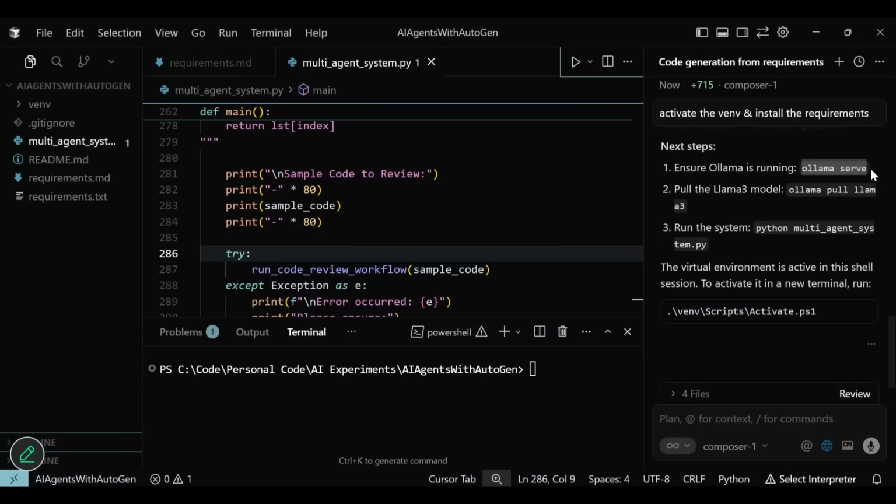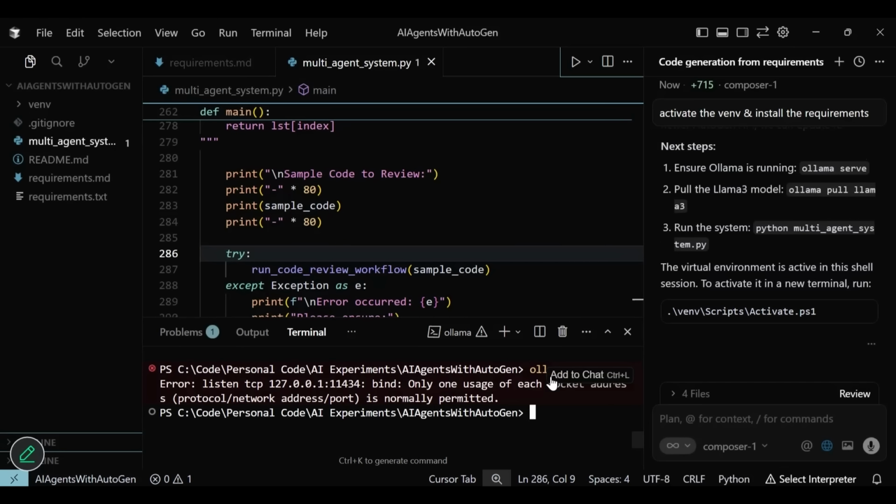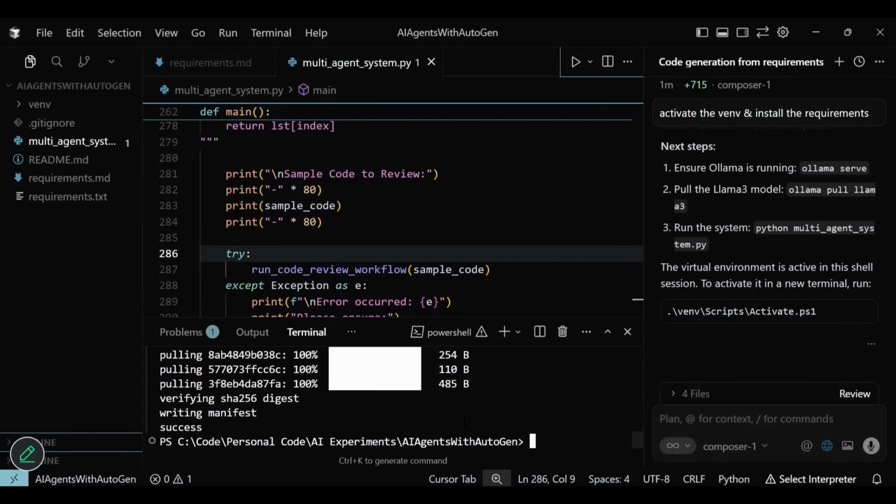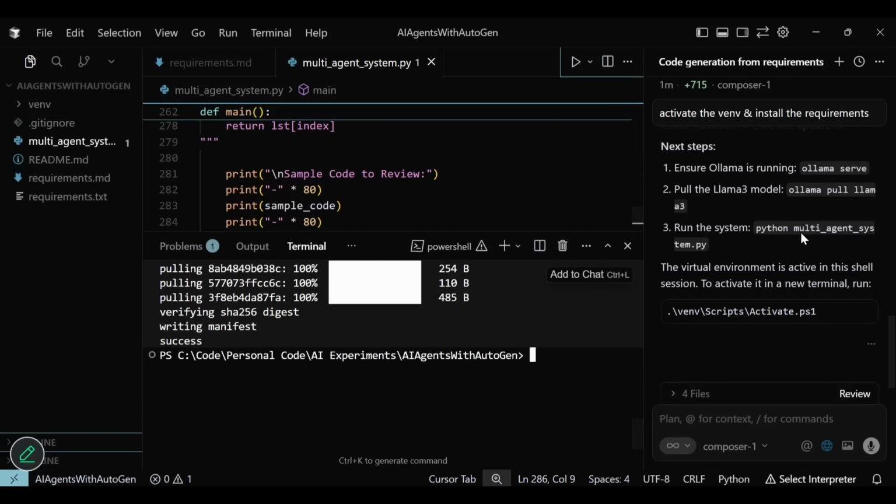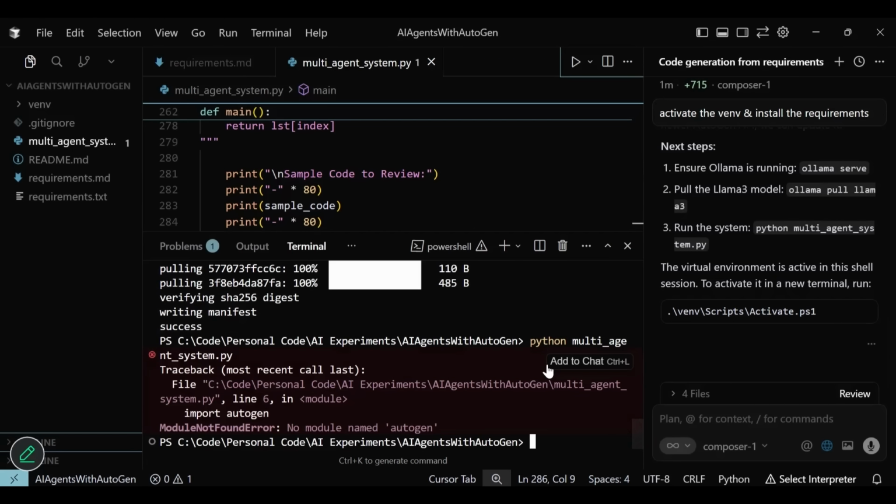Before we run the project, let me ensure LLaMA is running and it is serving the LLaMA 3 model. Let's do that in the terminal. So LLaMA is up. Let's check on the model. LLaMA 3 is available as well. Time to test it all together now. Let's run the main source code file. Oh, I missed activating the environment in the terminal. Let's do that and try again.